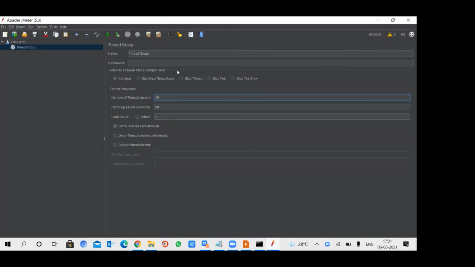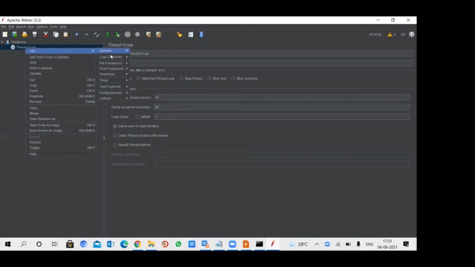But how does the thread group know which type of request it needs to make, whether it is an HTTP request, JDBC, or FTP? For that, we have an option called sampler, where we have multiple options. We can create an HTTP request or FTP, JDBC, Java, all kinds of requests.